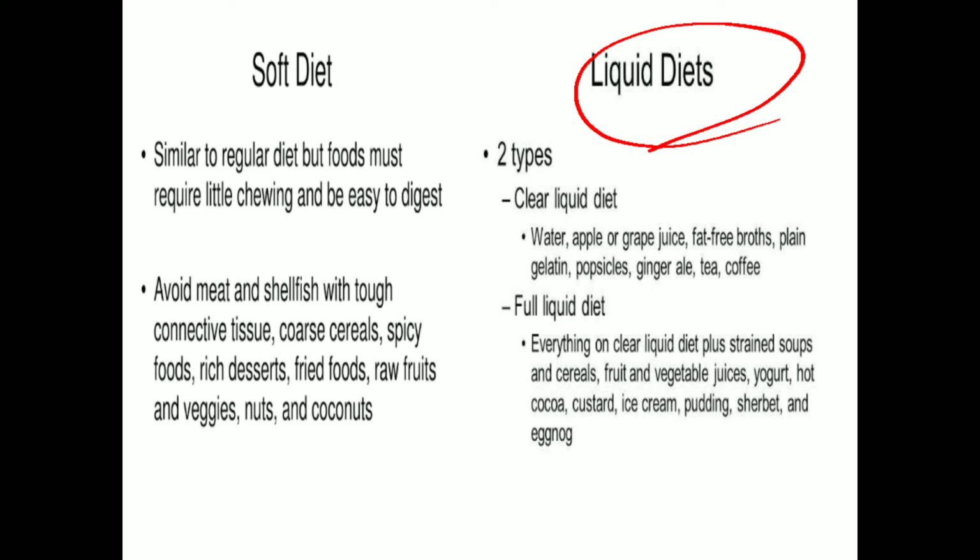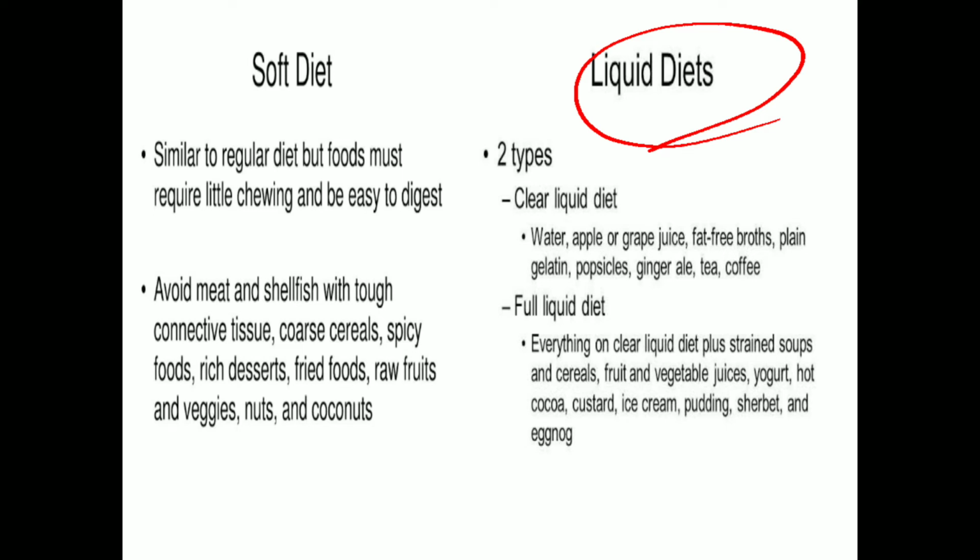And these diets are basically free from any kind of solid food, even milk. We can stop providing milk also, because some patients are not tolerant of milk, and some patients also have the problem of lactose intolerance, so we cannot give them milk, because milk is not a clear fluid. Now the basic problem of clear fluid diet is what? It is inadequate in all nutrients.